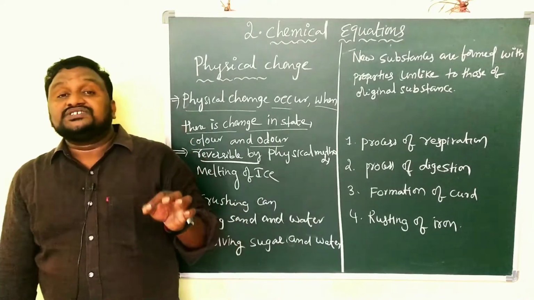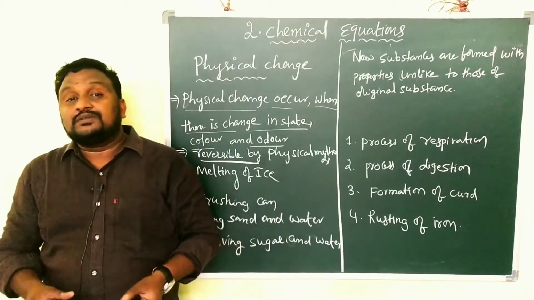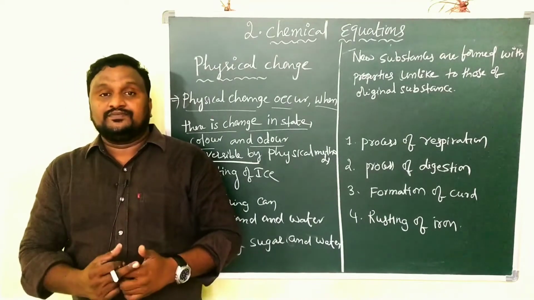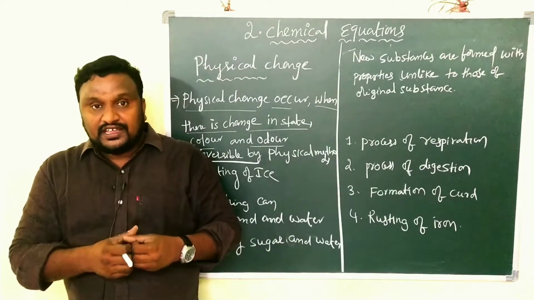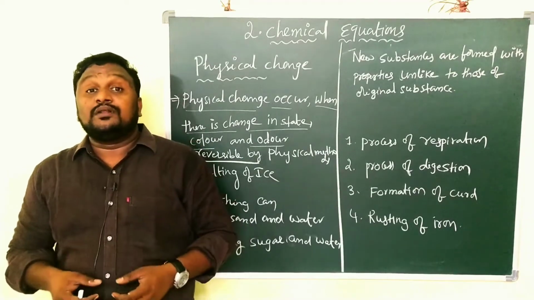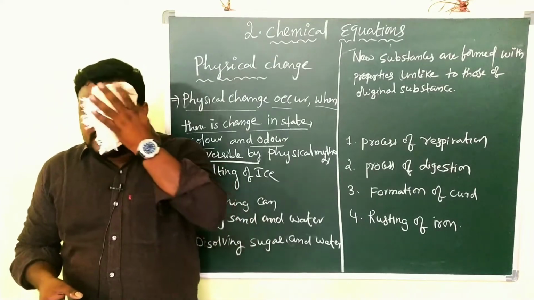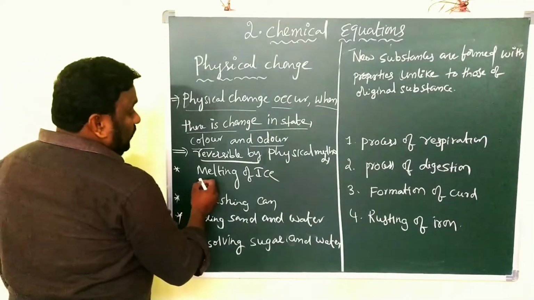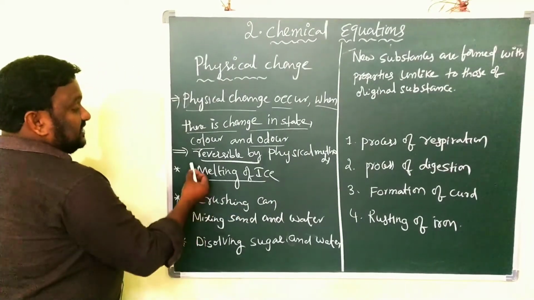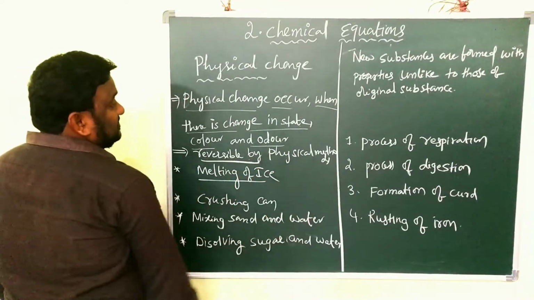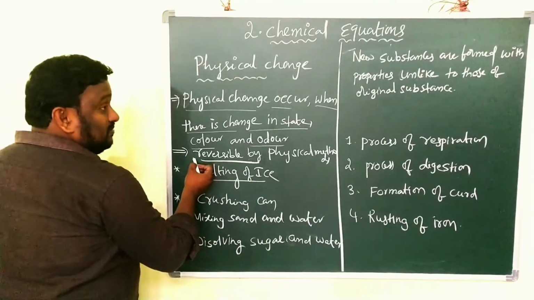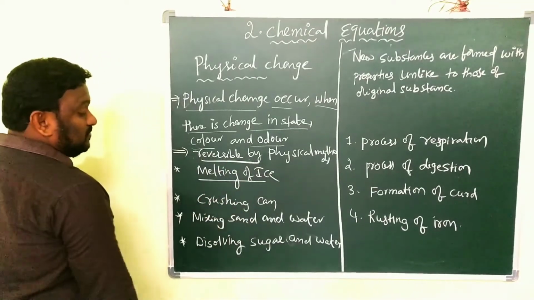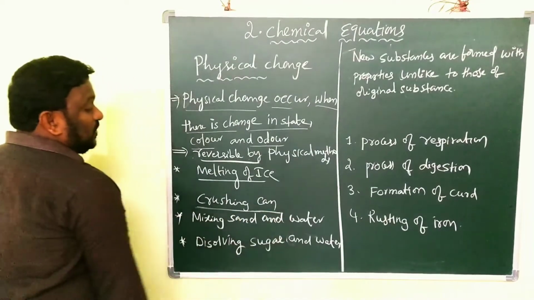So in a physical change, the properties of the original substance can be reversed. In a physical change process, the original properties can be recovered by physical methods. On the board we have some examples. Melting of ice. Look here, children: reversible by physical methods. The properties of the original substance can be reversed by physical methods, and melting of ice is the best example for that. Next thing is crushing of a can.